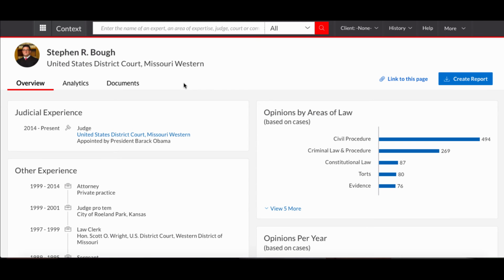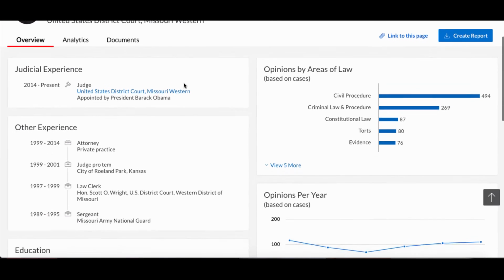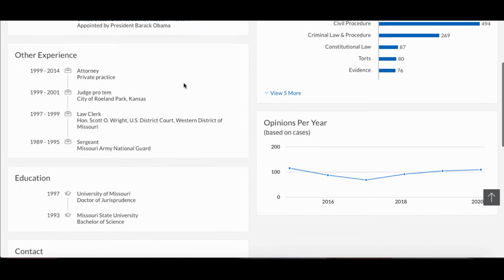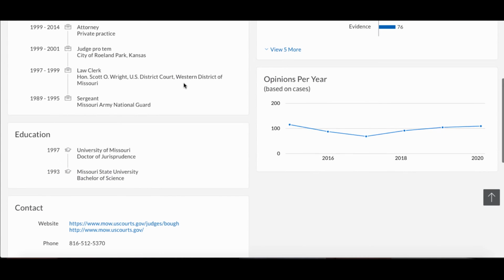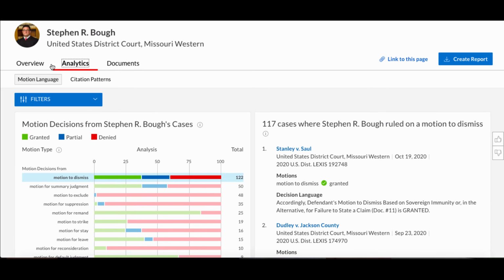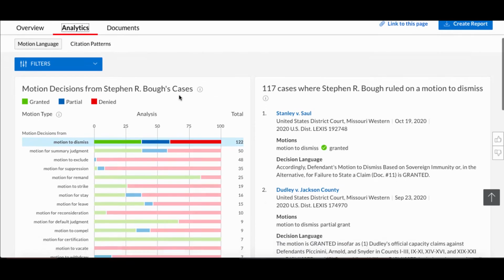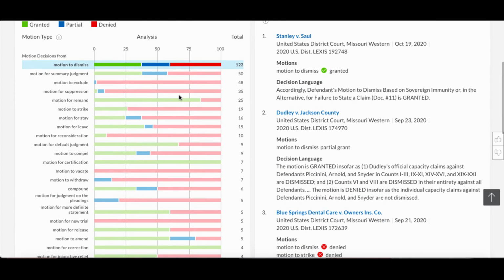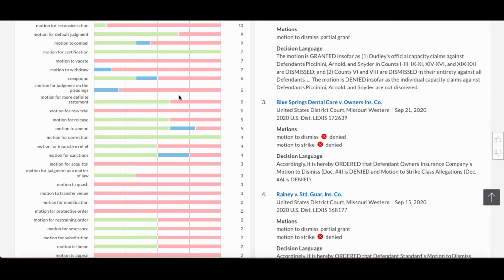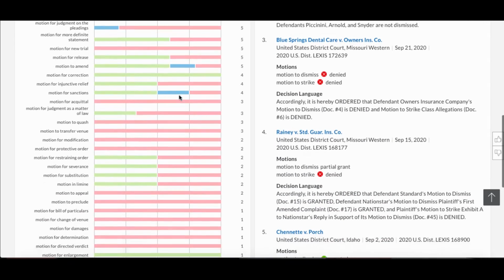The Overview tab will show background information on the judge, judicial, and other experience. You'll see opinions by areas of law and the number of opinions per year. Using the Analytics tab, you'll see that there's a Motion Language tab and a Citation Patterns tab. Using the Motion Language tab, you'll see information extracted from case law and presented in a graphical display of the grant and deny rates, motion outcome likelihood, for over 100 different types of motions.